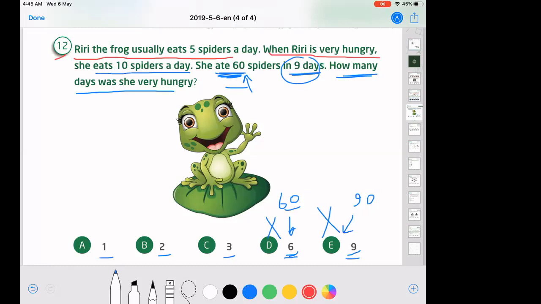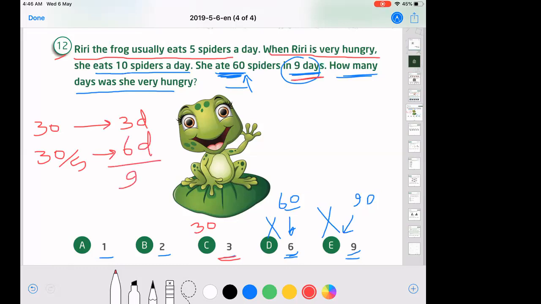Let's say she was hungry for 3 days, that means 30 spiders for 3 days. And another 30, because they said that they are 60, within the not hungry days, divided by 5. The normal days means 6 days. Their sum is 9, as here 9 days. So the correct answer is 3.